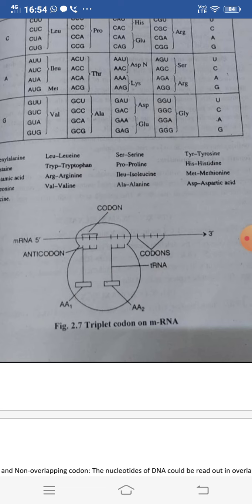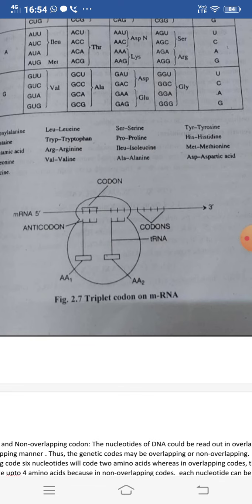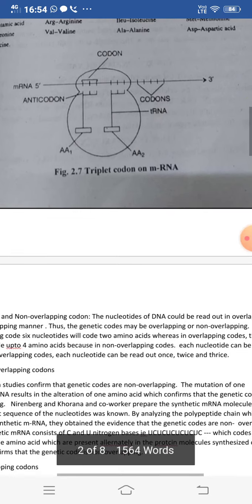Here in this figure there are 2 tRNA molecules showing the anticodons, that is the opposite base pairing with the codons on the messenger RNA molecule.